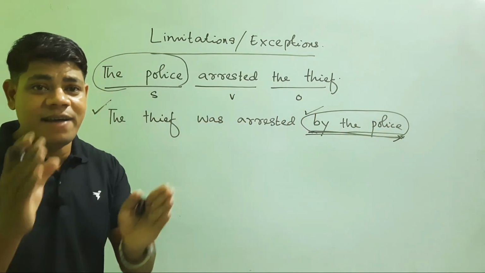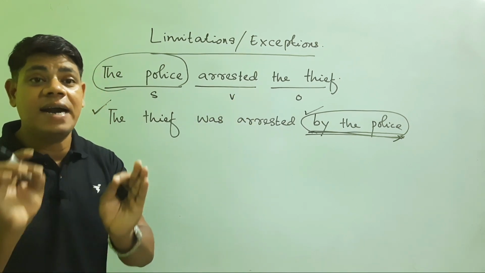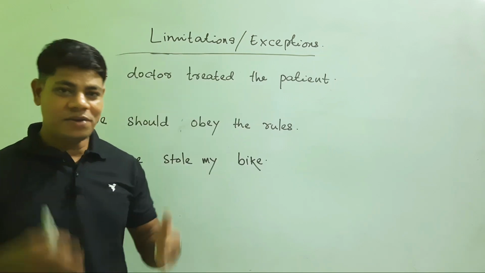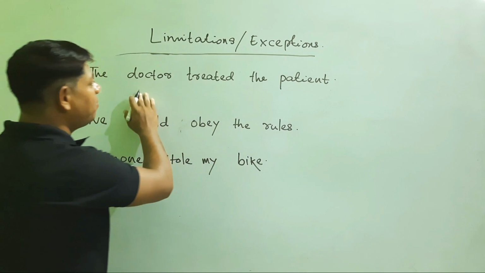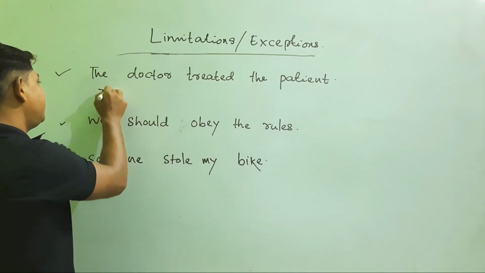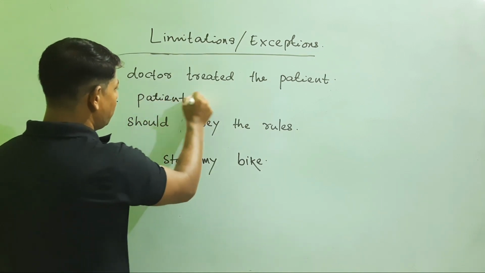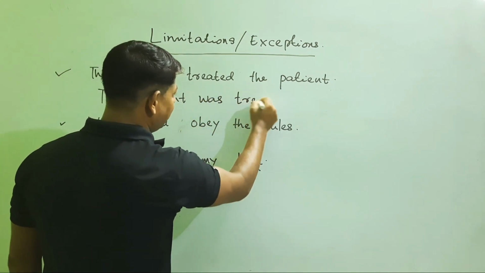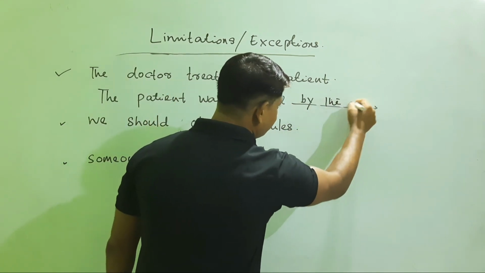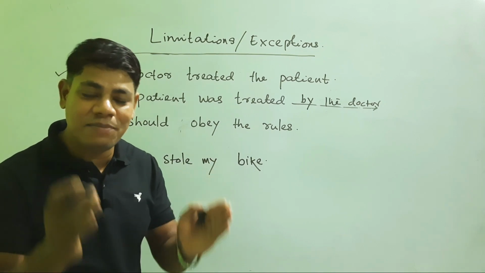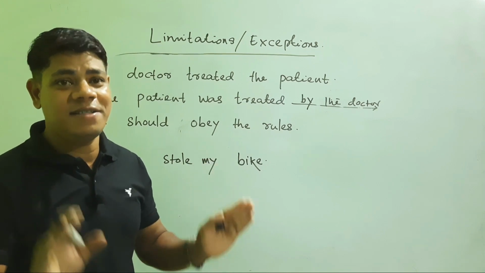Let us take some more examples where the agent or doer of the sentence is not at all essential to write. So friends, you can see I have got 3 examples. The doctor treated the patient. When this sentence is passivized, it becomes like this: the patient was treated. We need not write by the doctor because the patient is only treated by the doctor. Here it is not at all essential to maintain or write the agent.